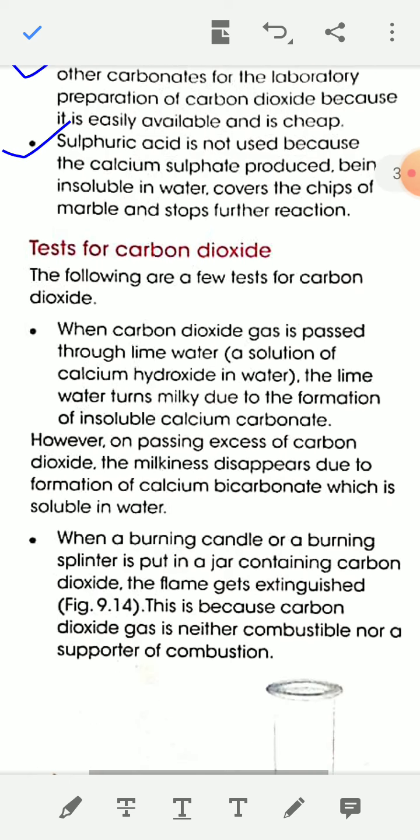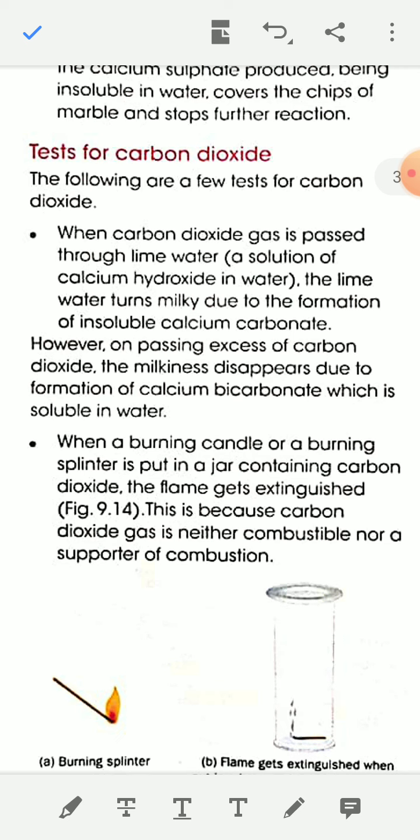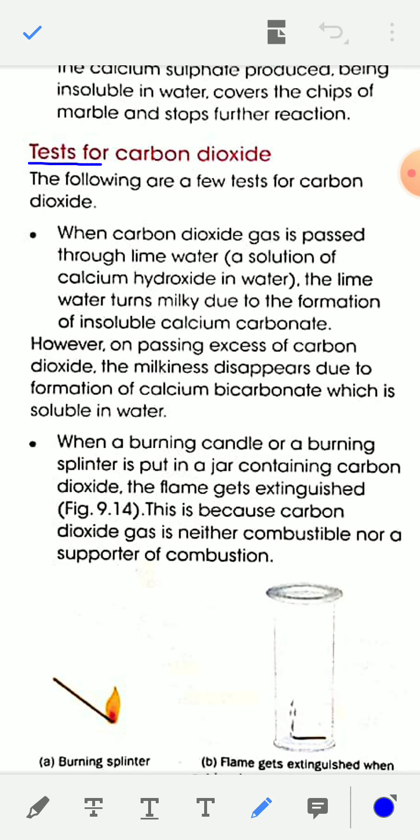Now tests of carbon dioxide. Two tests are given here. One is when carbon dioxide gas is passed through lime water. Lime water means calcium hydroxide solution. When carbon dioxide is passed through lime water, the lime water turns milky due to formation of calcium carbonate.